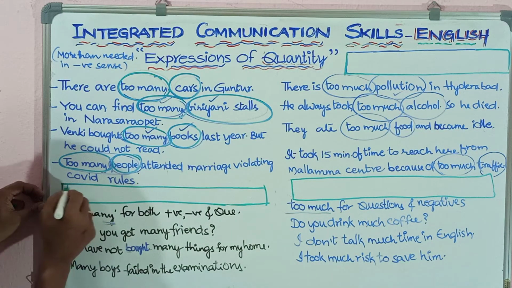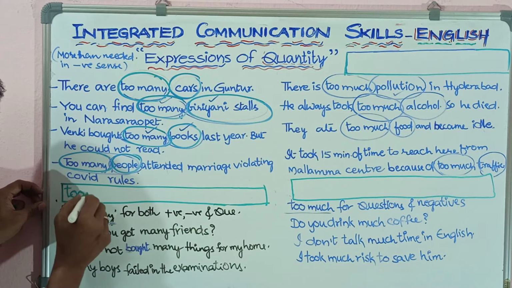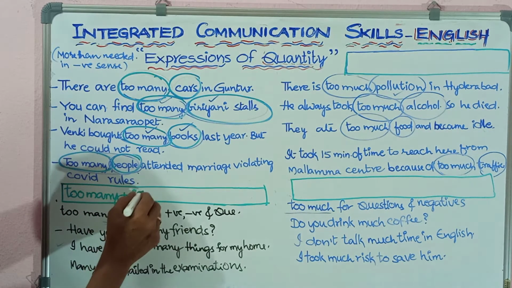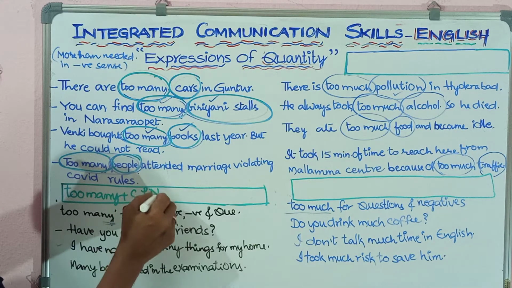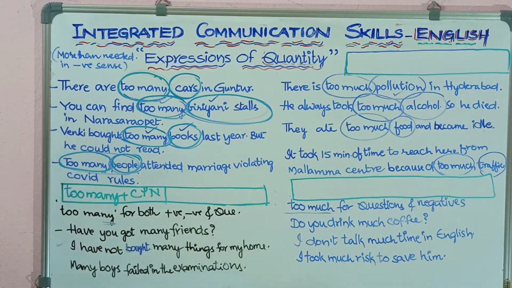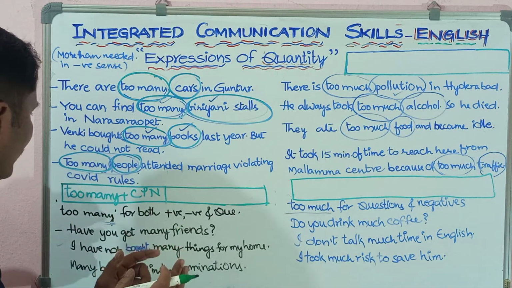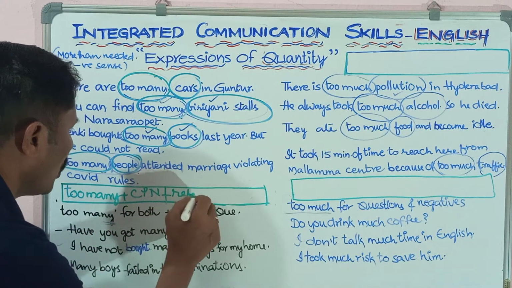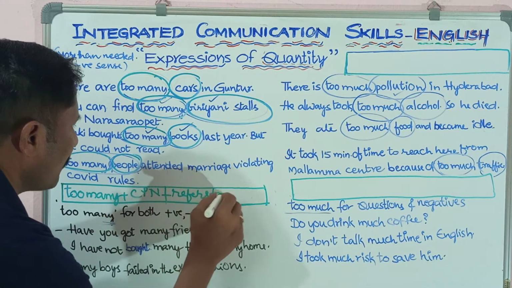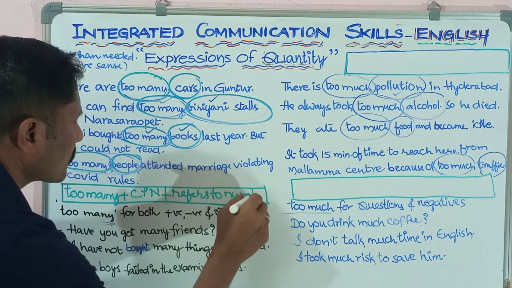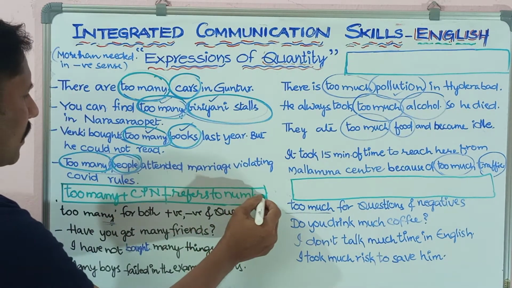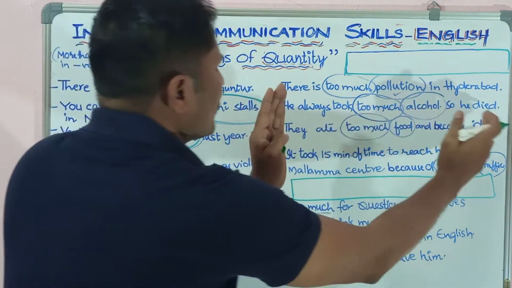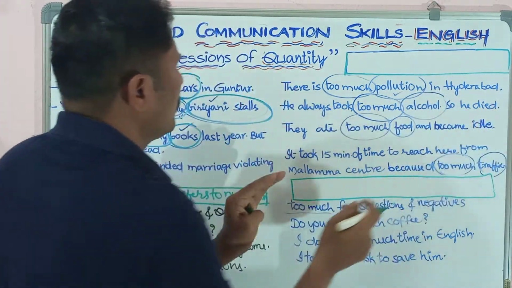So we can formulate that too many goes with countable plural nouns. When we use too many with countable plural nouns, it always refers to number. Okay. Next, come to the sentences written on the right side.